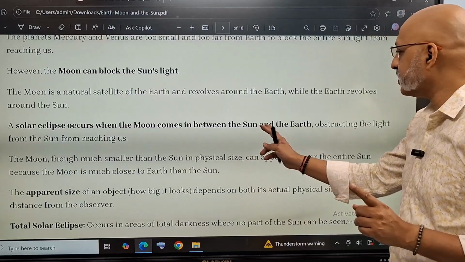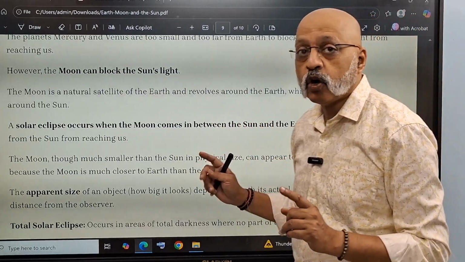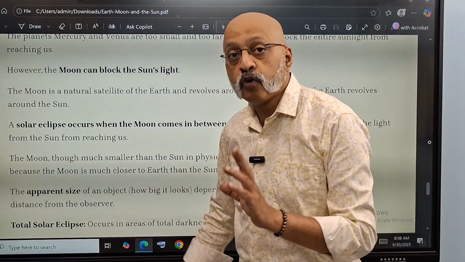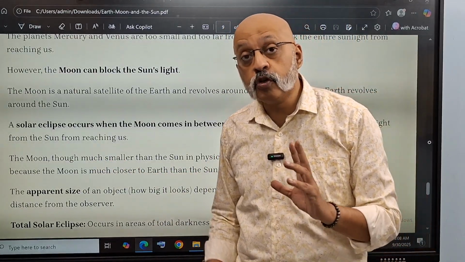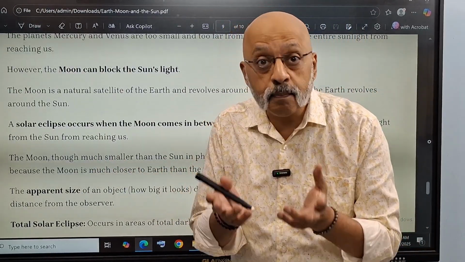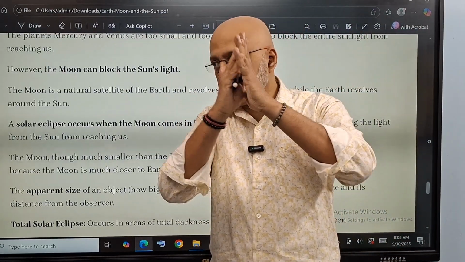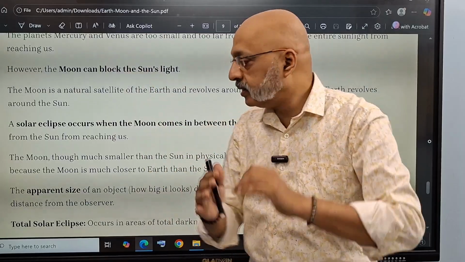The moon comes between the sun and the earth, obstructing the light of the sun from reaching the earth, right? The moon, therefore, appears to be dark. When the full solar eclipse happens, the earth appears dark because the moon is coming in between and blocking the light of the sun, preventing it from hitting the earth.